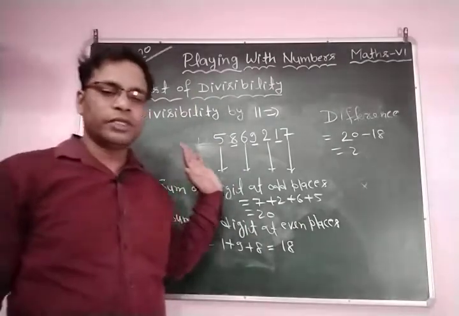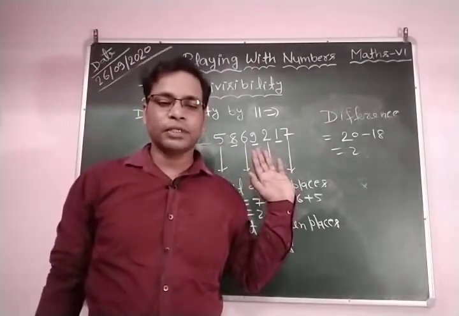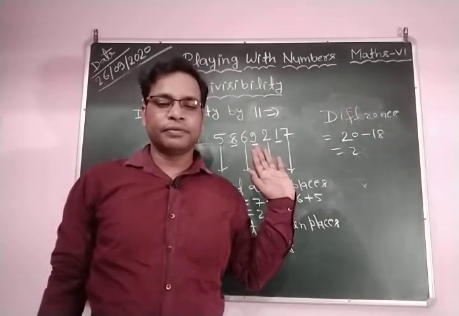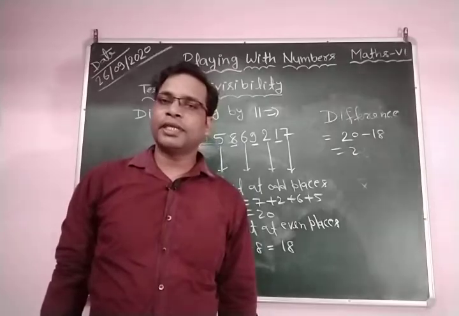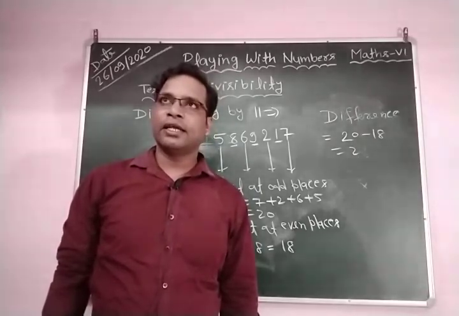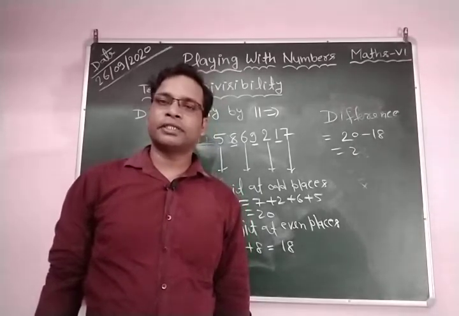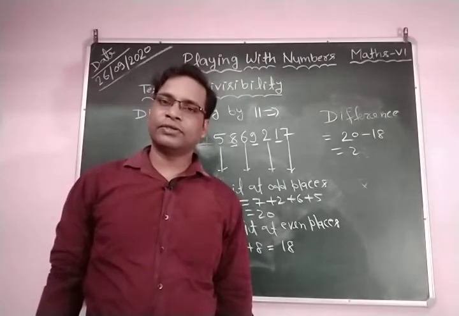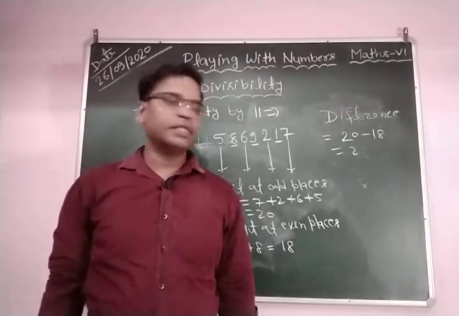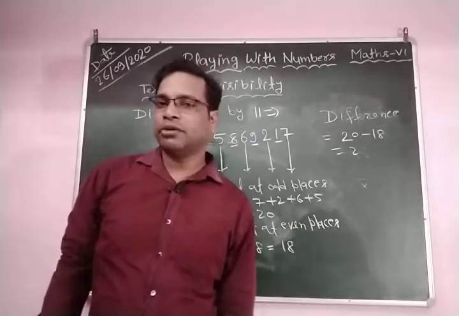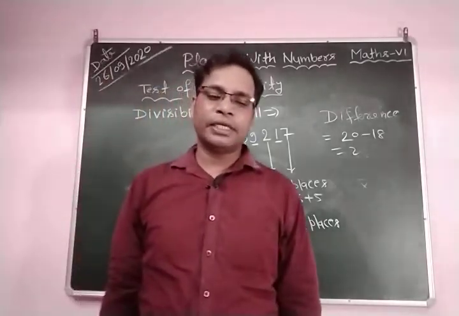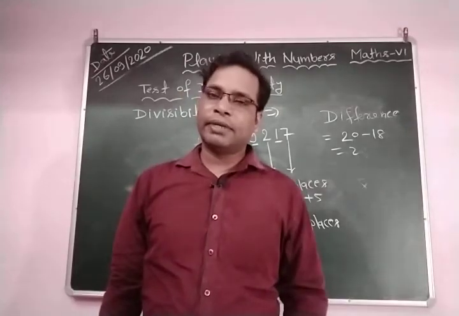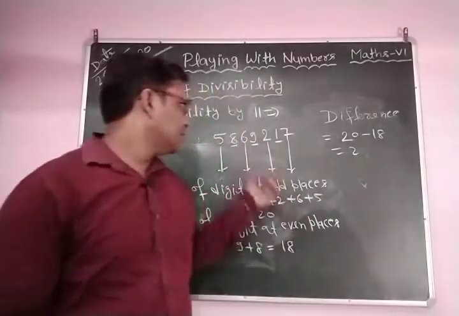Okay. So this number is not divisible by 11, because the difference of even place digit and odd place digit is not 0 or a multiple of 11. This is 2. Now we take again a random number and check divisibility by 11.